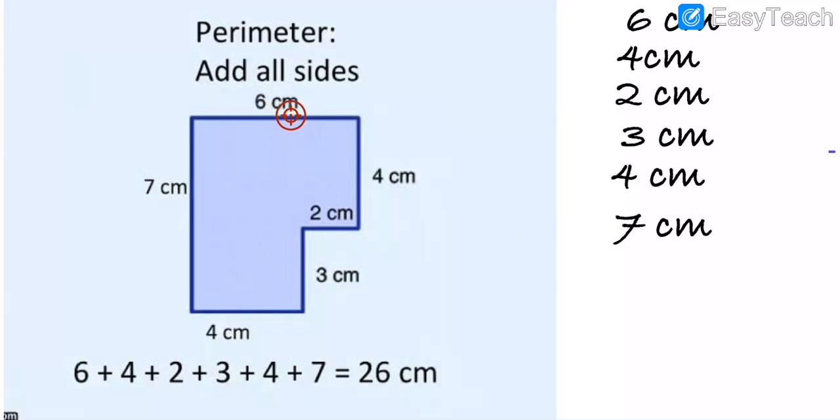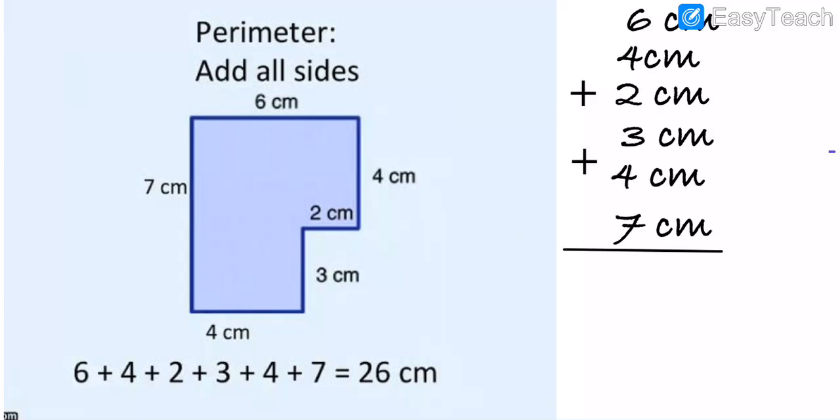So this is everything mentioned here: 6 centimeter, 4 centimeter, 2 centimeter, 3 centimeter, 4 centimeter, 7 centimeter. My dear students, here we are going to do an addition. Got my points? What I am telling you, I hope you all understood. So this is all addition. This is very important for us, my dear students. You have to do it in your book.